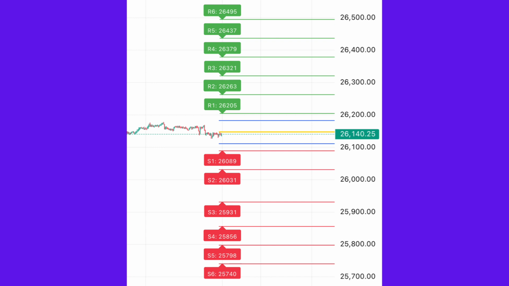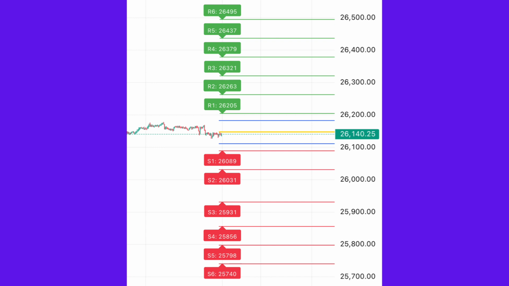Gap up or gap down scenarios. Gap up scenario: if Nifty opens above 26,205, do not buy immediately. Wait for retest of resistance, holding above level, strong bullish candle, only then look for upside towards R2 and R3.